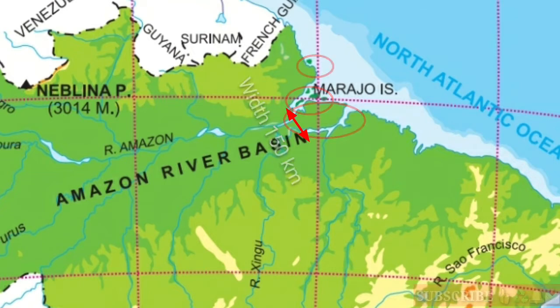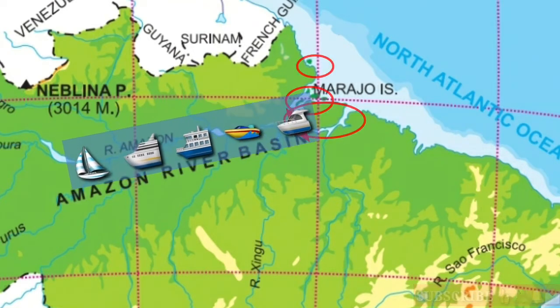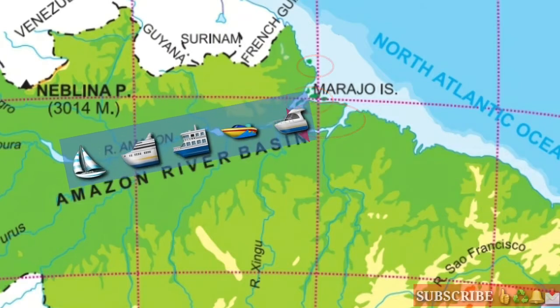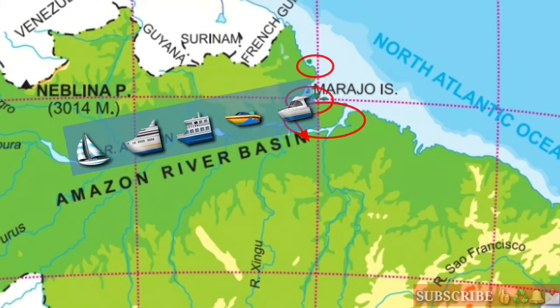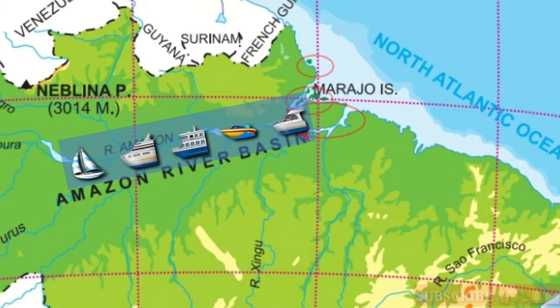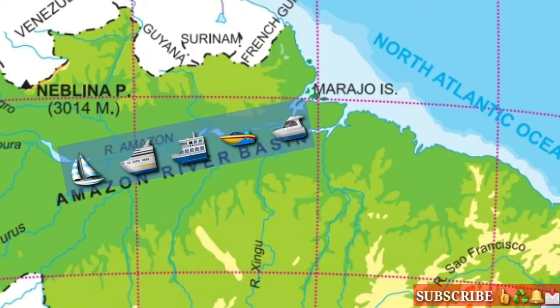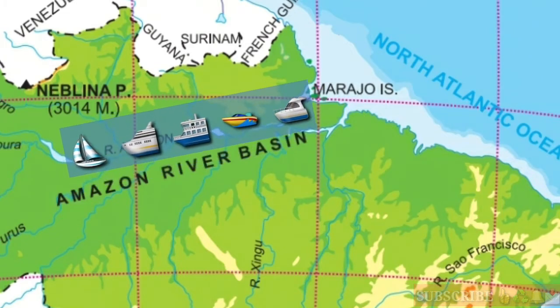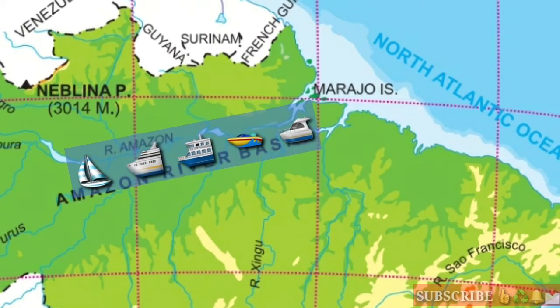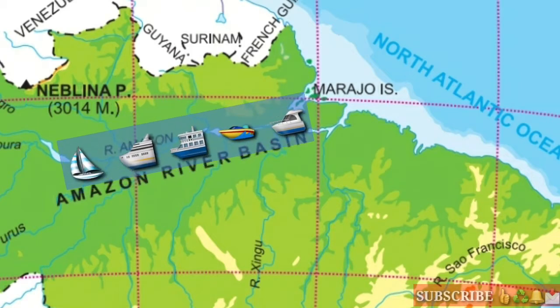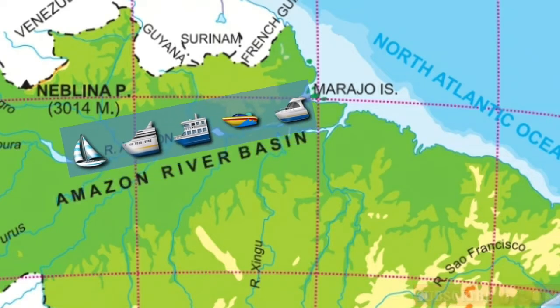Students, most of the coast is suitable for navigation. We know that because of the web of tributaries, the source of water in the Amazon river is very big, and because of that it is possible to navigate ships here. Okay, ships can travel here. So most of the river is suitable for navigation.